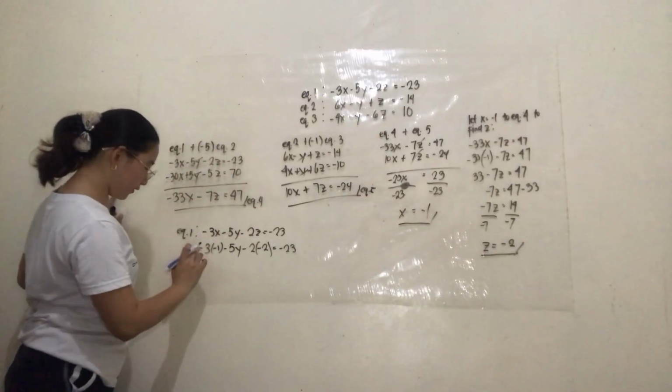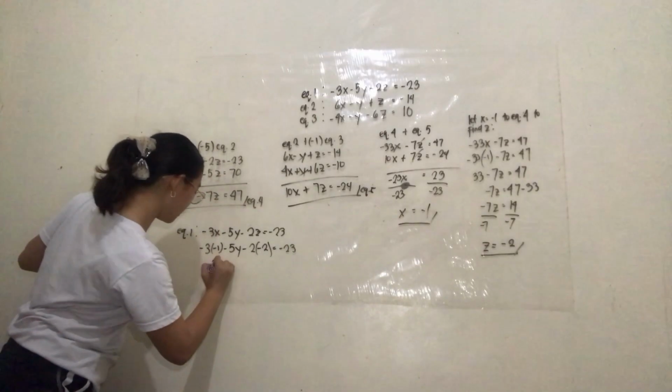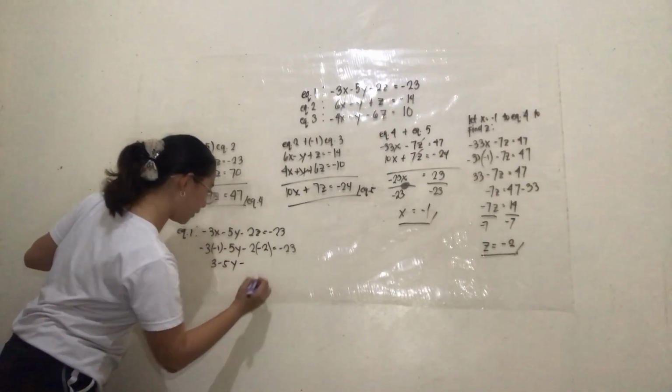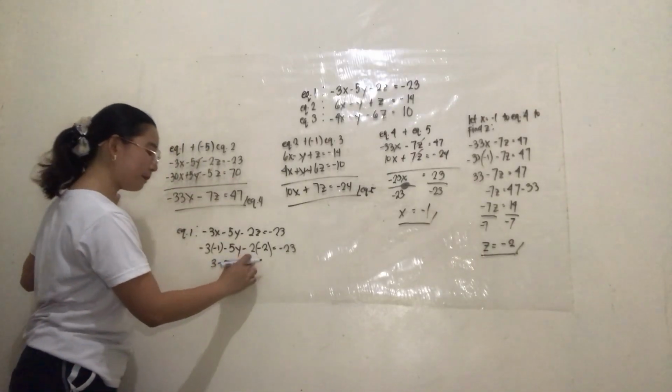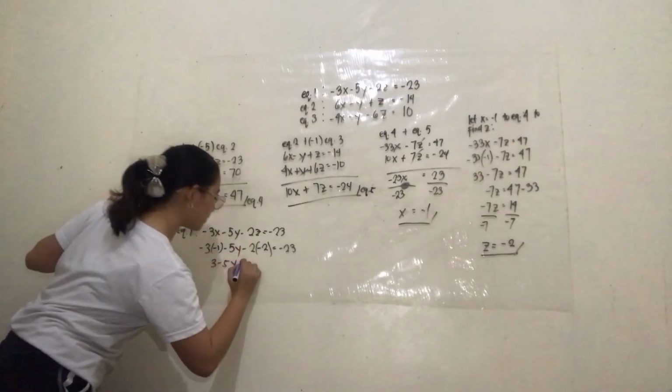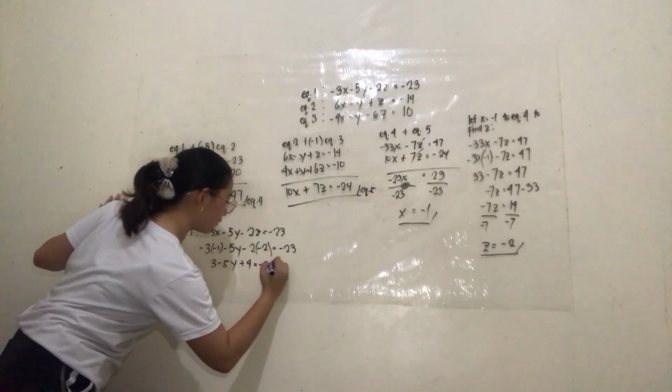So we have negative 3 times negative 1 is 3, minus 5y minus negative 2 multiplied by negative 2, which is positive 4, is equal to negative 23.